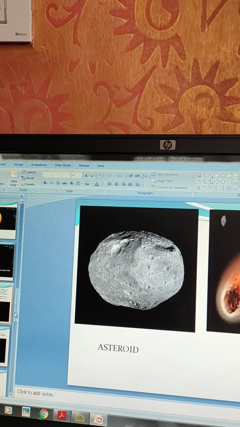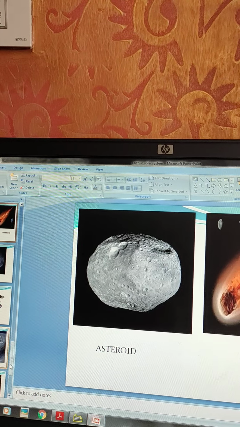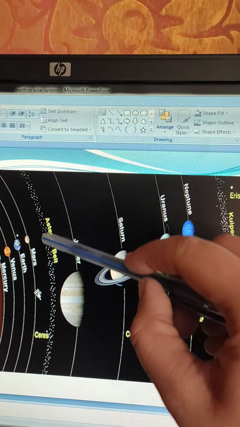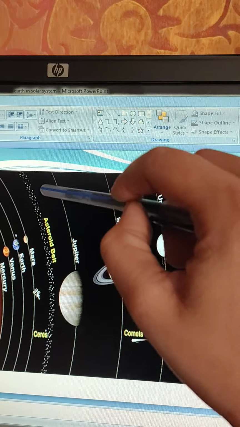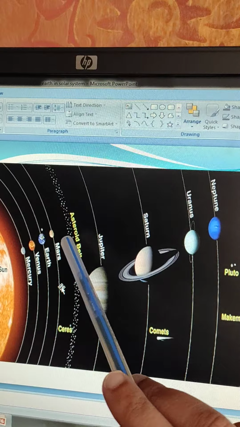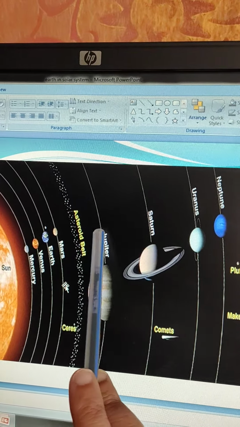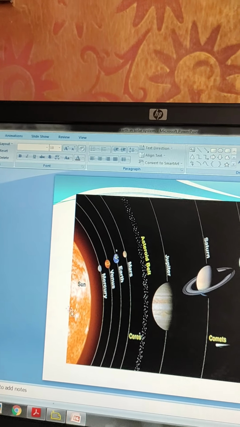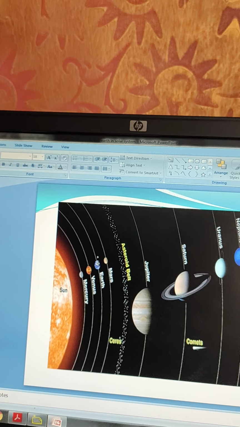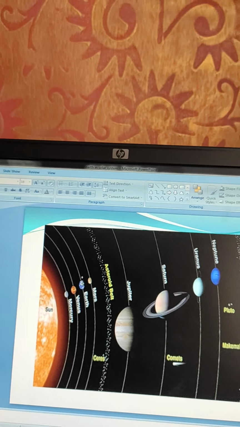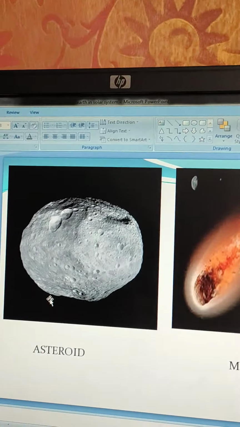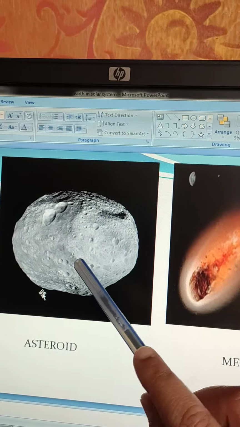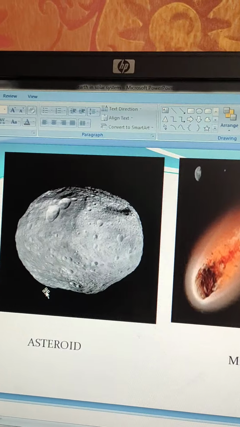Okay, the picture of the solar system. This is the belt of asteroids. These asteroids are big pieces of rocks, and they are present between the two planets Mars and Jupiter. Okay, if you want to see the picture of an asteroid, this is an asteroid. Okay, this also has craters on it.